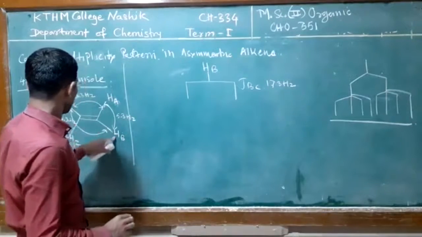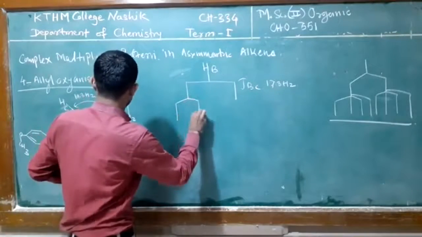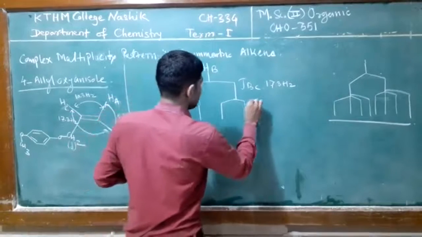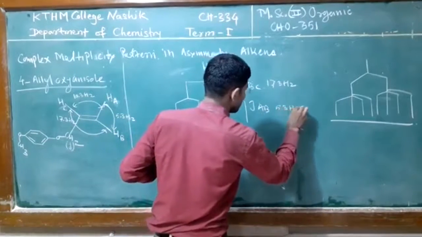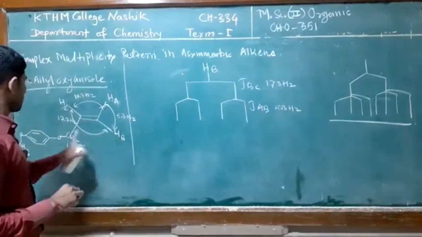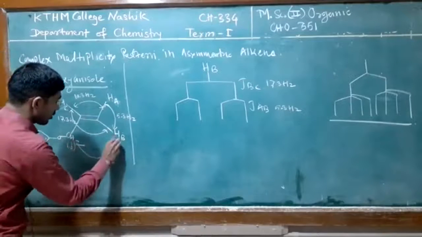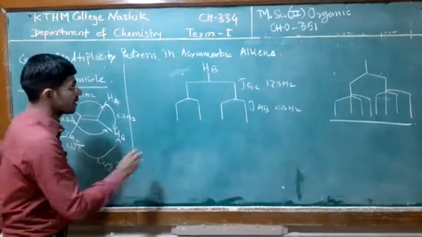Then this proton B is again split by proton A, so you observe JAB, which is 5.3 Hertz. Again this B proton is split by the proton D, allylic coupling of very small value, 1.47 Hertz.